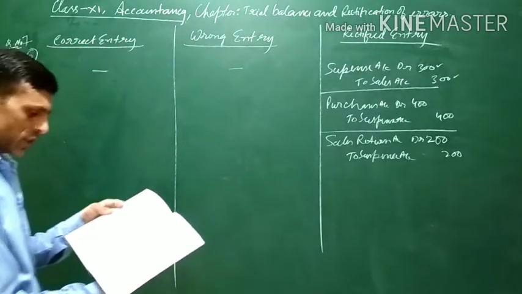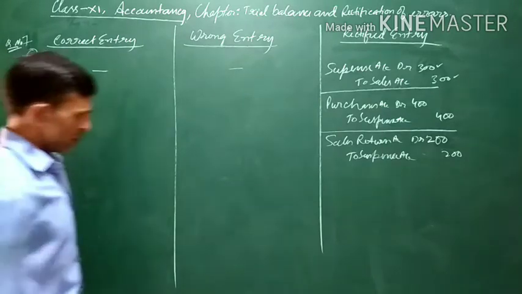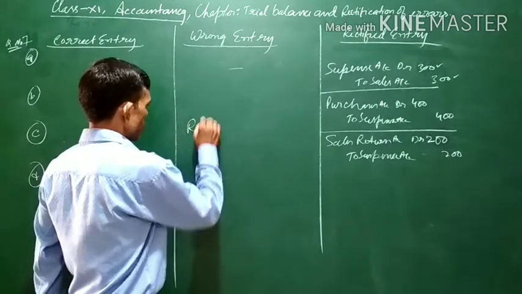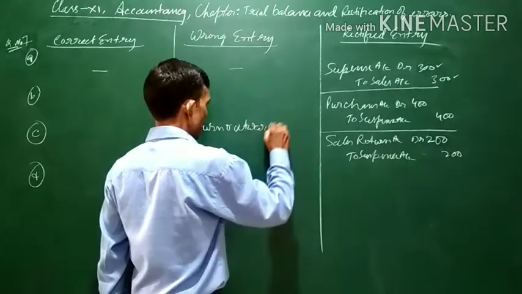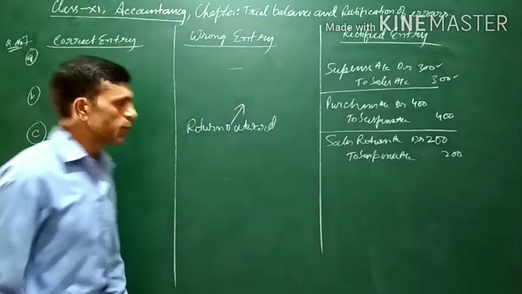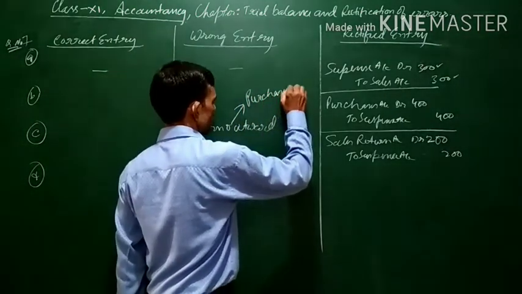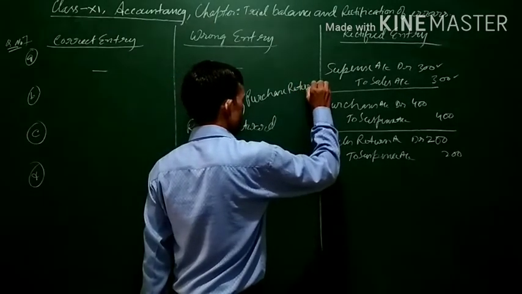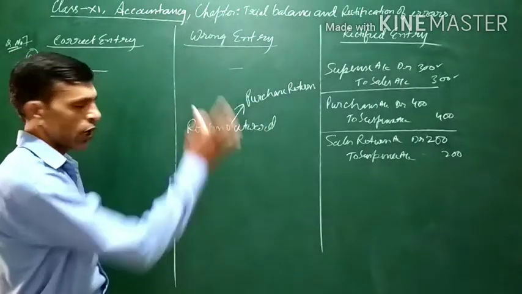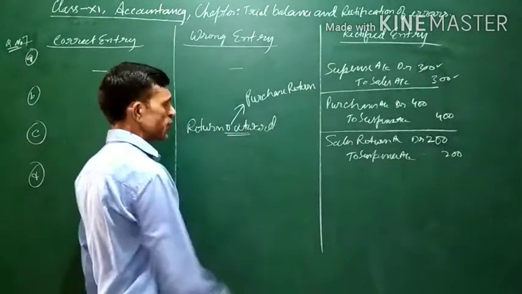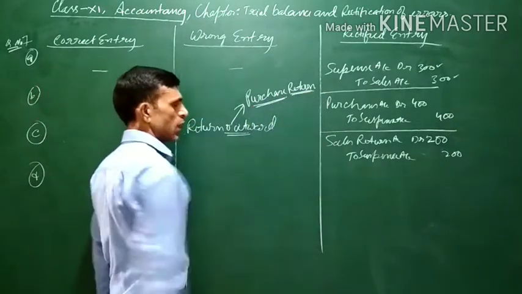The last one, that is return outward. Just like return inward, return outward. Out means what? It will be going out. What will be going out? When you have purchased, it is also known as purchase return. Return outward means purchase return. Means the goods which were purchased are being returned, that is, going out of the business.